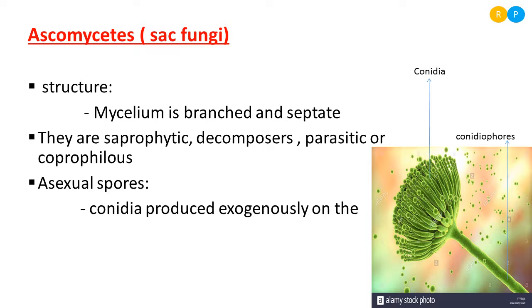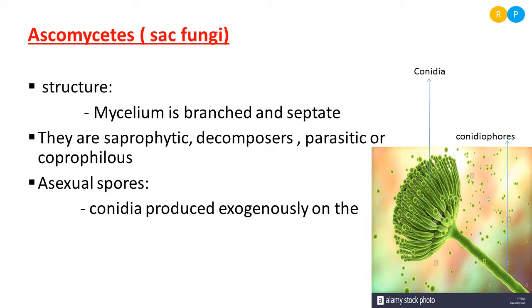Exo means outside. Clear? Because we have seen in Rhizopus, the spore formation takes place within a protective structure, that means a sporangium. Within the sporangia, spores will form. But conidia are exogenous spores, that means they form outside. They are not going to form within a protective structure. You can observe in the diagram.